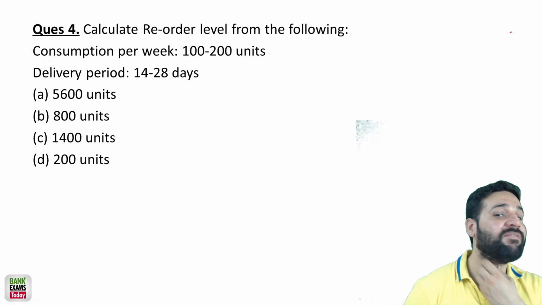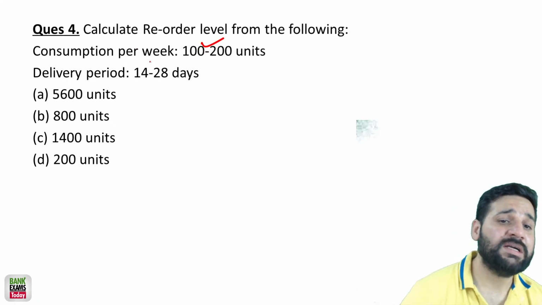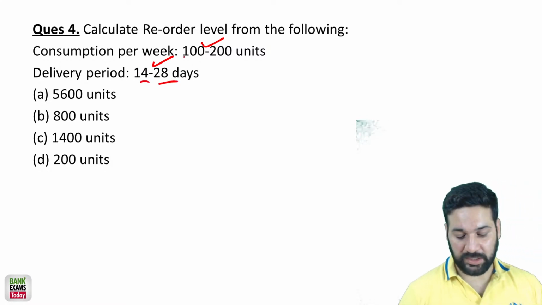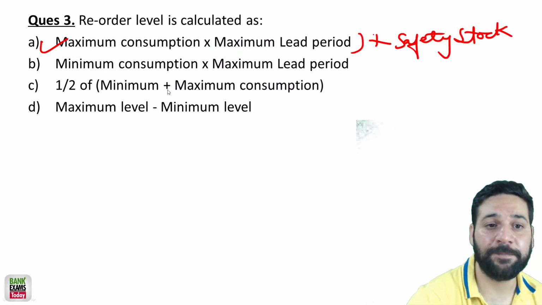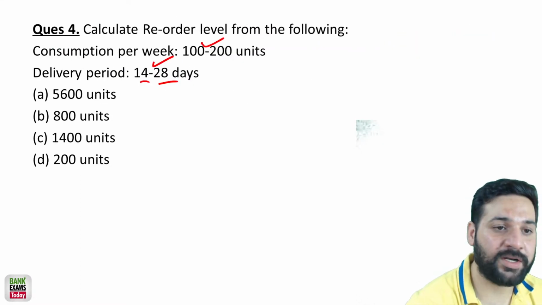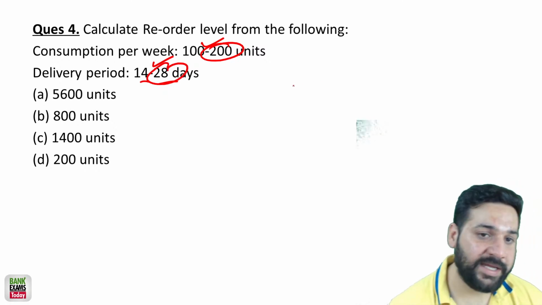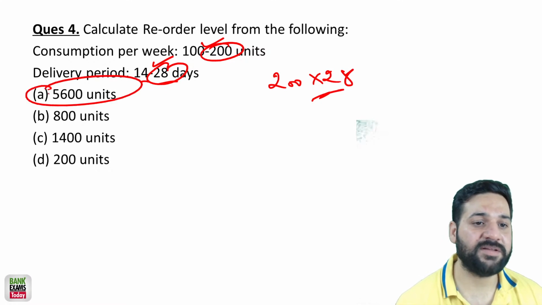Calculate the reorder level from the following. Consumption per week is given 100 to 200 units. Delivery period is given 14 to 28 days. Now you need to calculate the reorder level. So the reorder level, please check this formula. Maximum consumption is 200 units. Maximum delivery period is 28 days. So 200 multiplied by 28, you can easily find out 5600 is the correct answer.